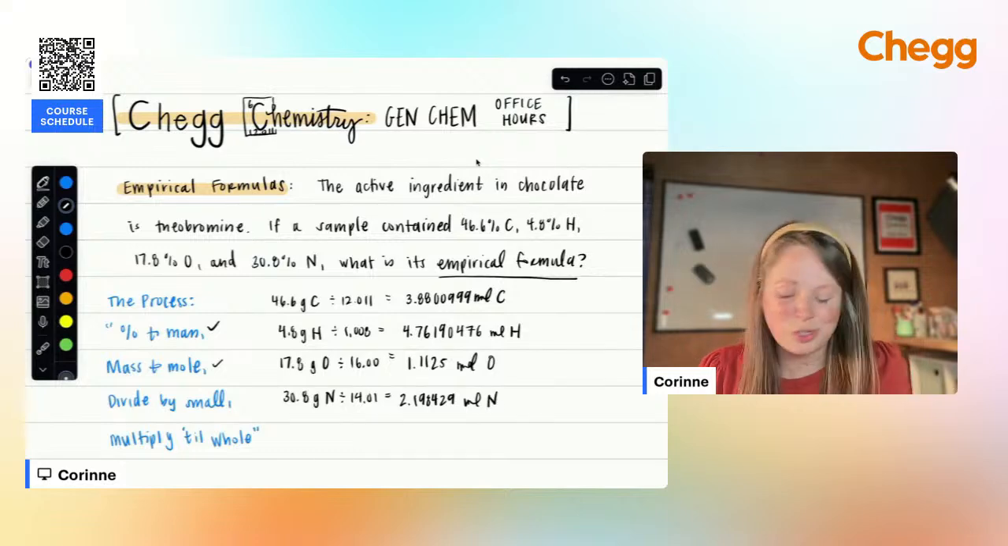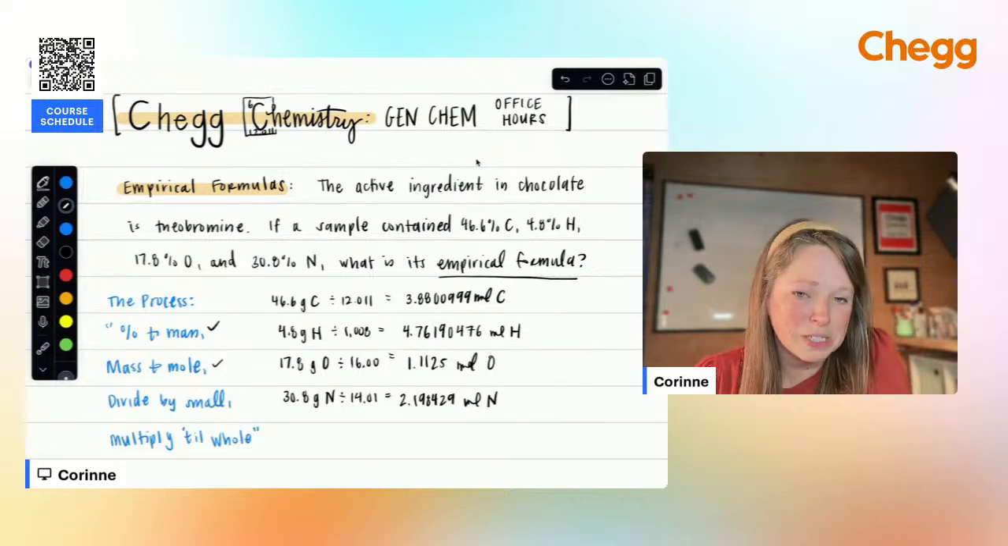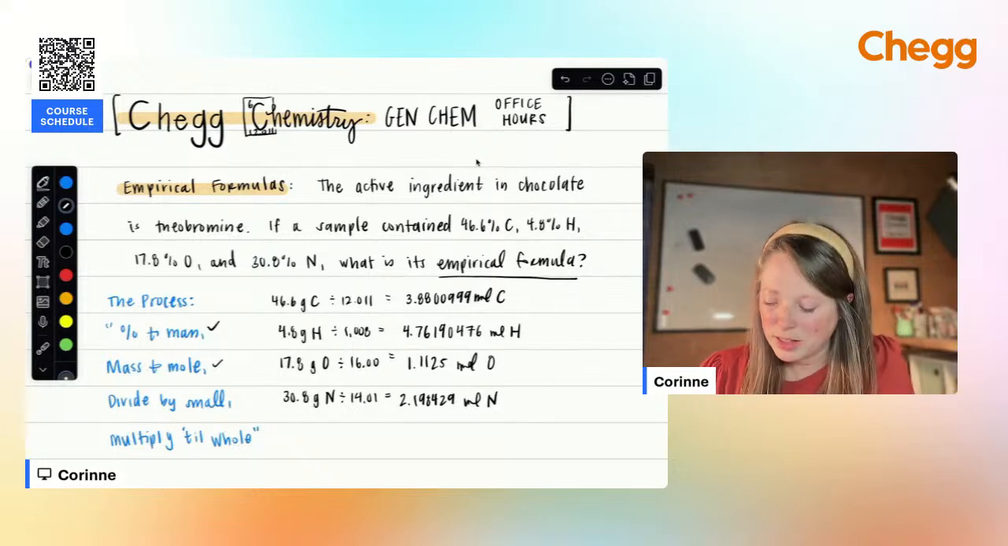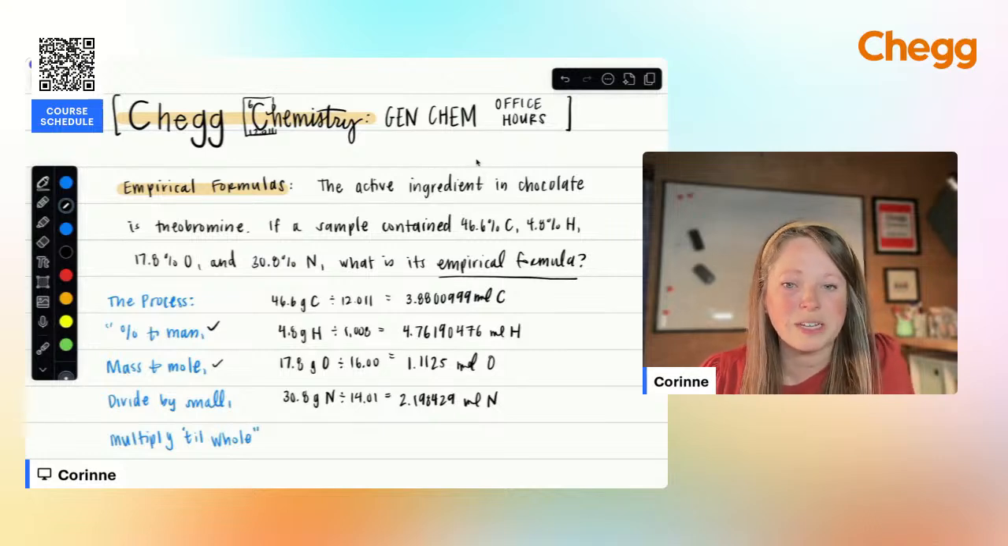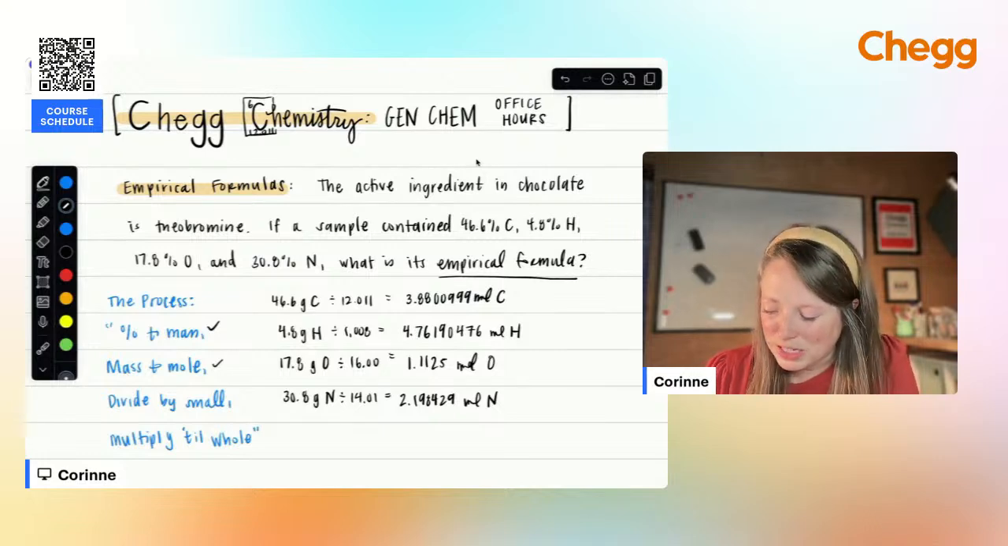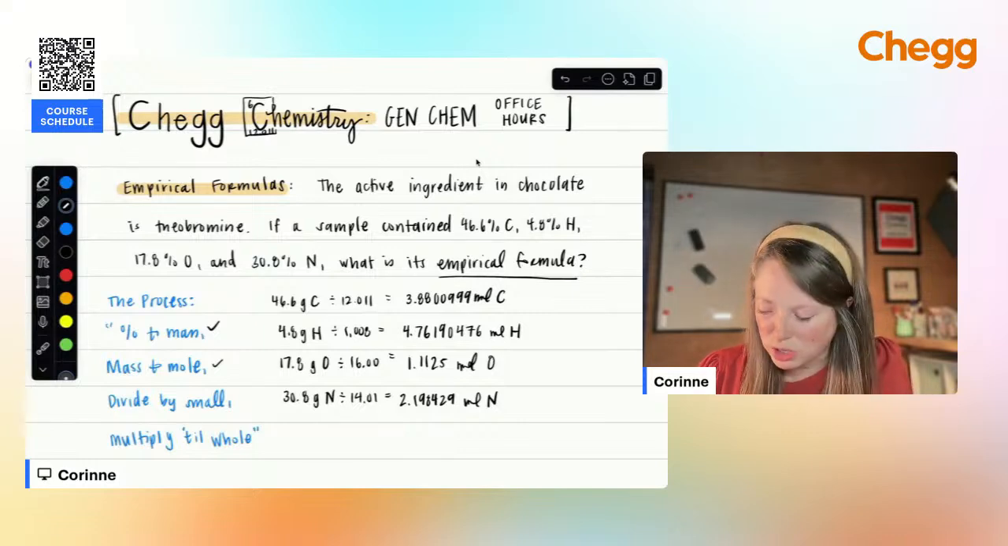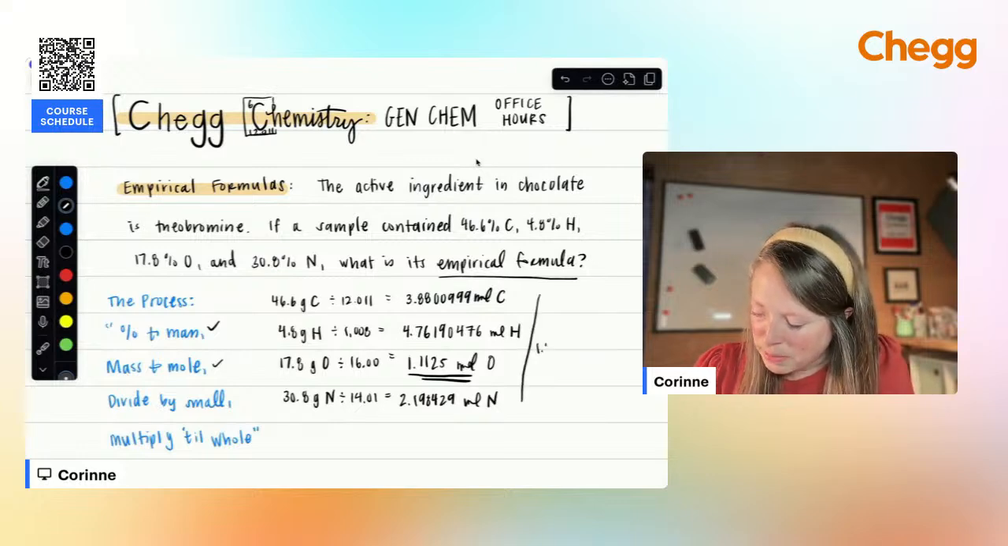So we have done the first two steps. Step one, we converted all of our percentages to masses, assuming that we had a total sample of 100 grams. Then we converted from mass to moles. We divided by the molar mass of each of these. Now we're going to divide all of these quantities by the smallest quantity. Again, the goal is to get to a whole number ratio for our formula. So we're going to pull out this number, and that's what we're going to divide everything by. So I'll just say divide by.